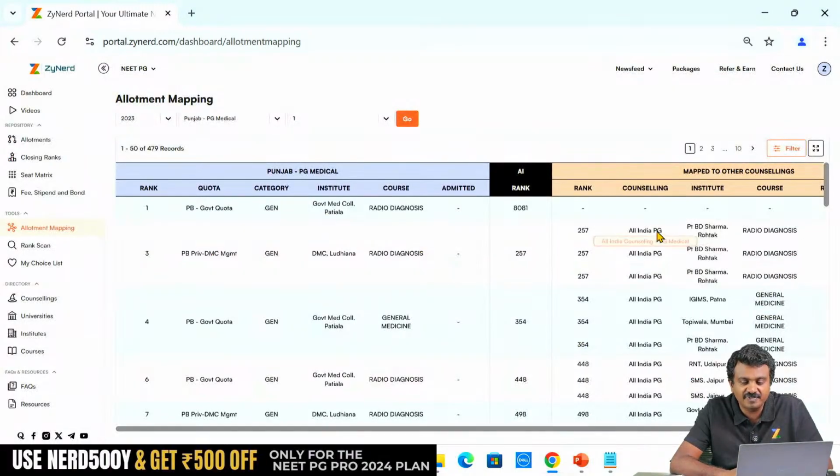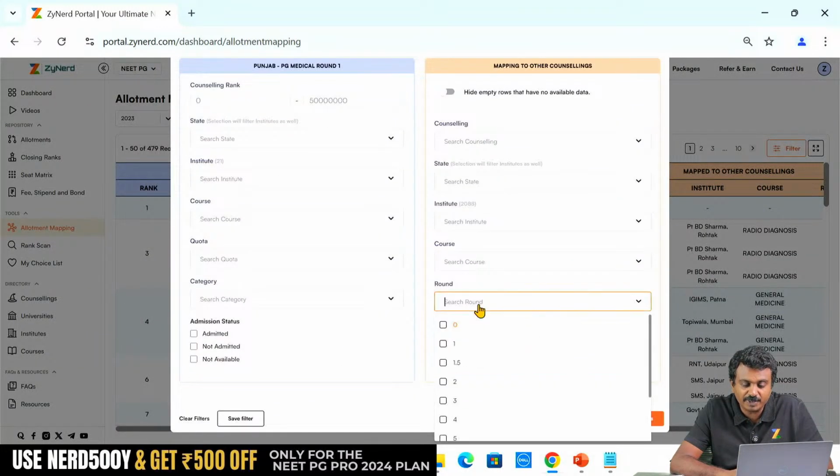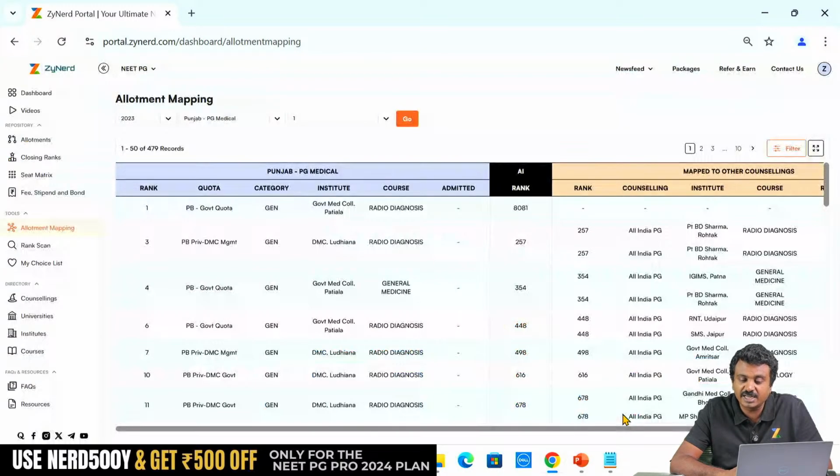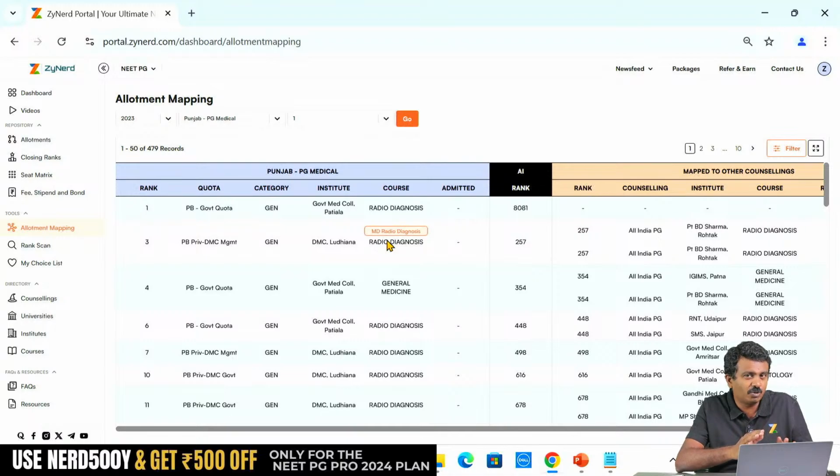If I had taken this reference last year, what I would have got is primarily this. I would have got only all India round 1 and all India round 2, or only those which were over before round 2. These are the results that I would have got last year. Now from this, take a scenario where you are looking at Punjab round 2 after all India round 2 is over. We are doing it earlier.